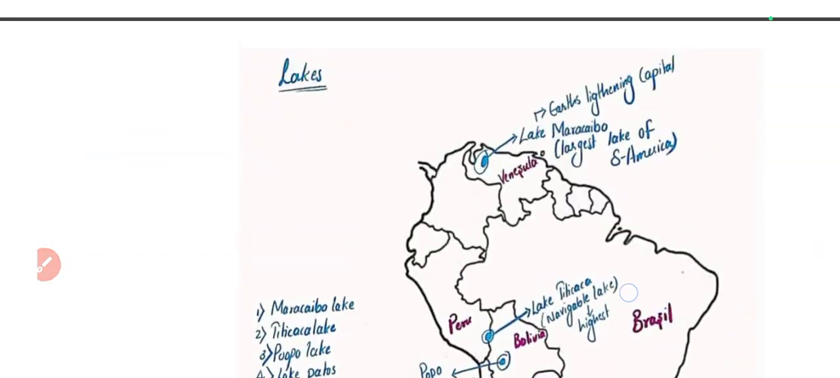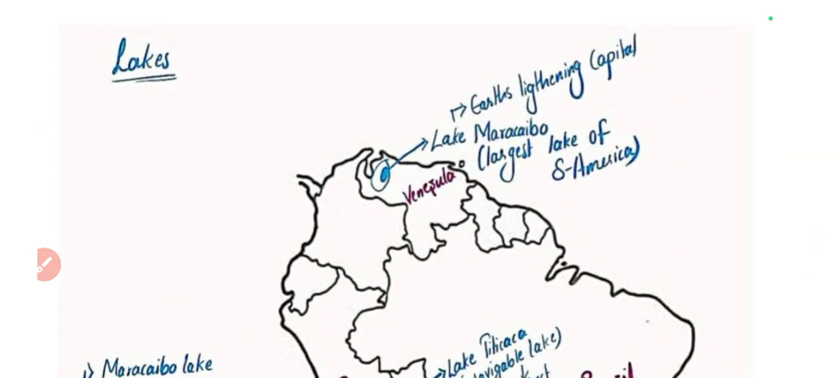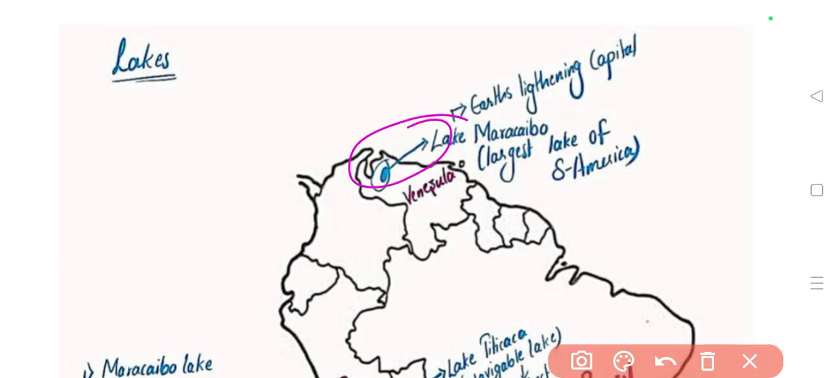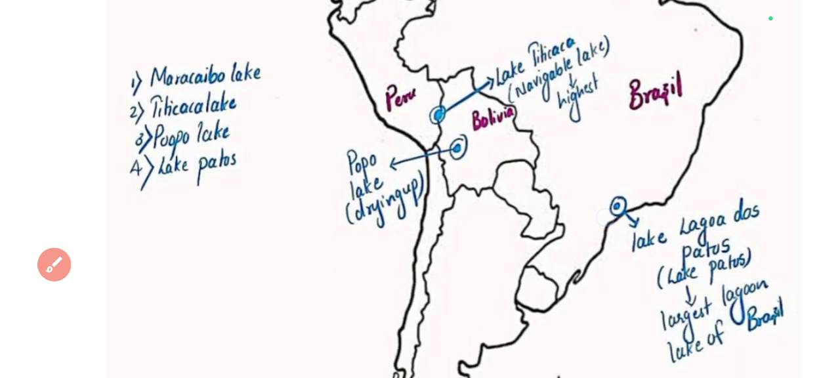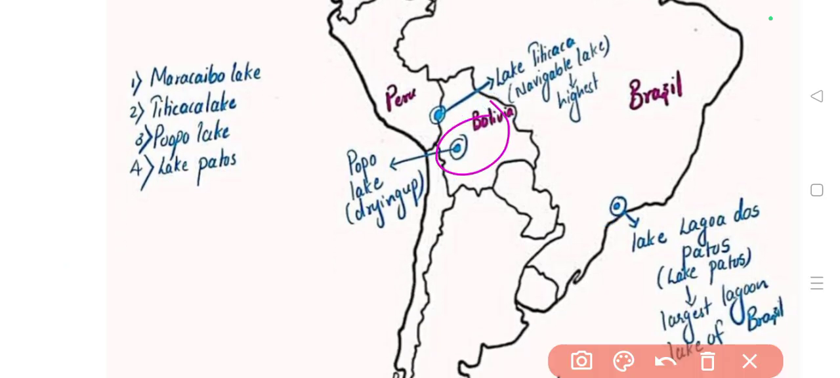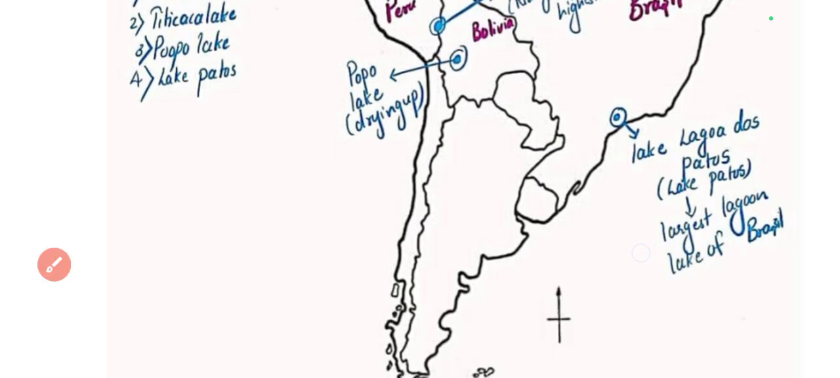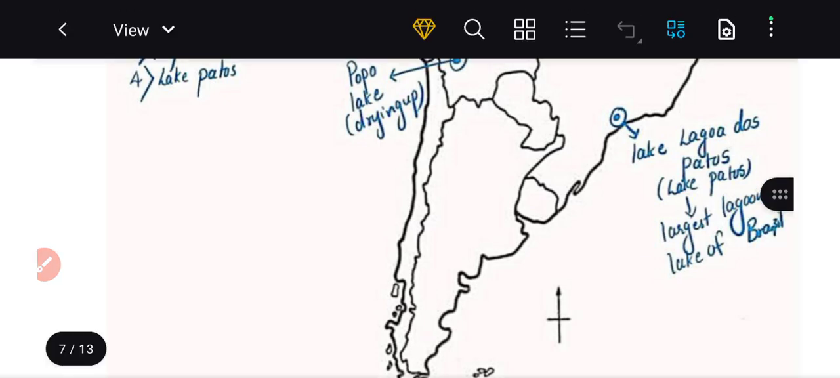So in the third class we have seen the lakes. There are 4 important lakes. One is Maracaibo Lake, which is also famous for its oil port. This is the largest lake of South America, and it is the earth's lightning capital. Then we have seen Lake Poopo in Bolivia, and Lake Titicaca between Peru and Bolivia, which is the highest navigable lake. And in Brazil there is a lake named Lagoa dos Patos, the largest lake of Brazil. Remember that.